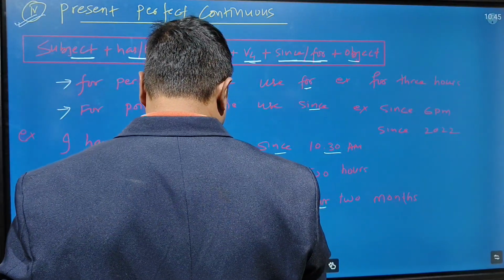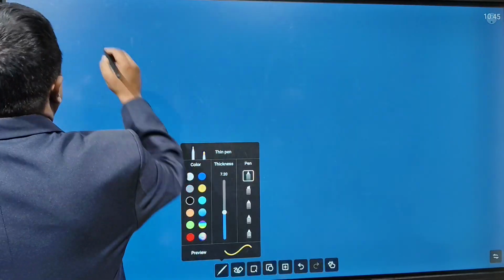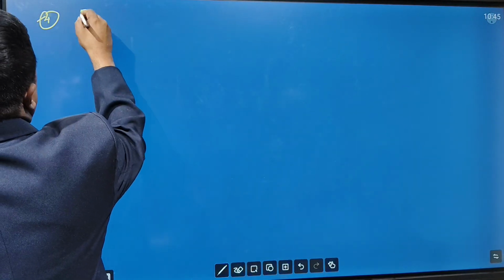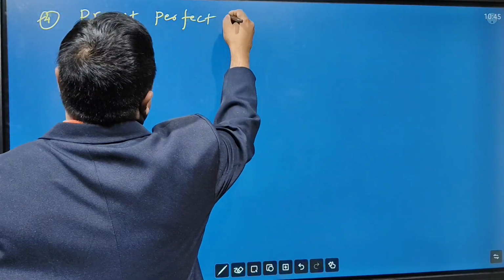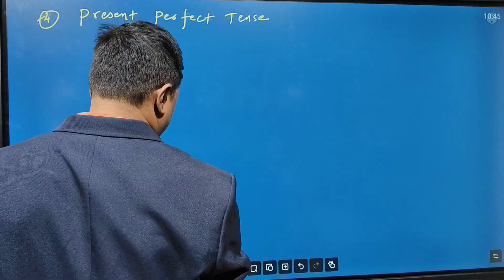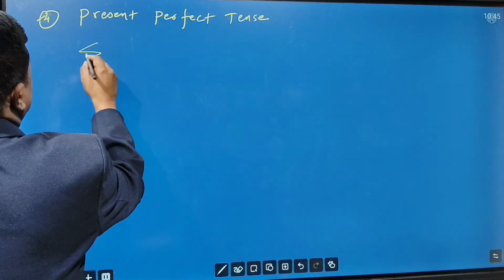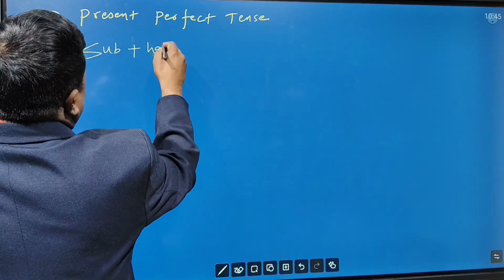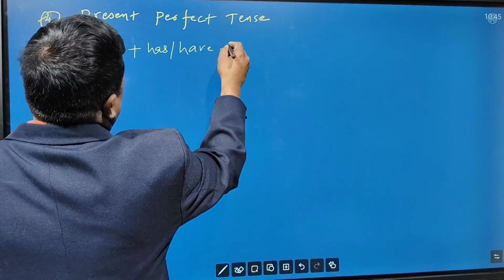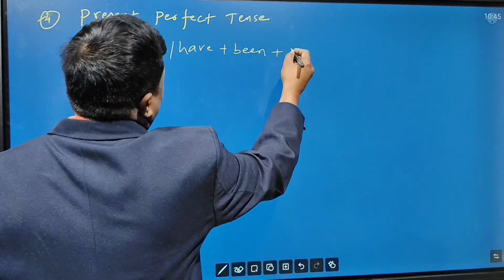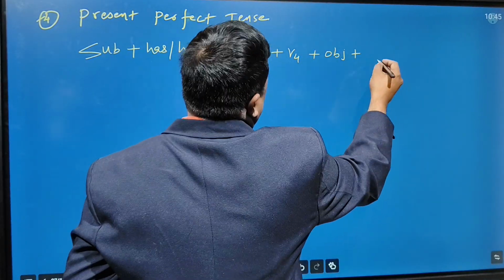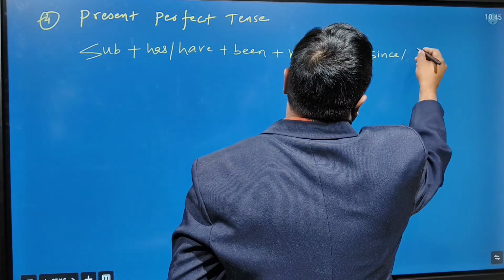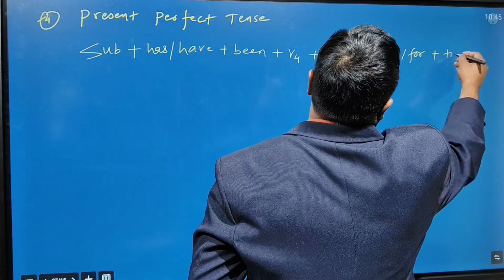So we will study, okay, let's see how we are going to write present perfect continuous tense. So the structure is: first subject, plus has/have, plus been, plus V4, plus object, plus since/for, plus time.